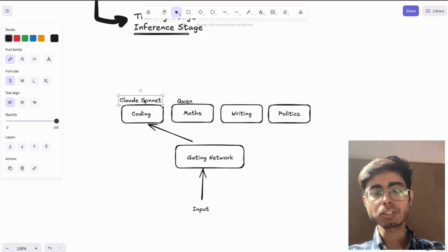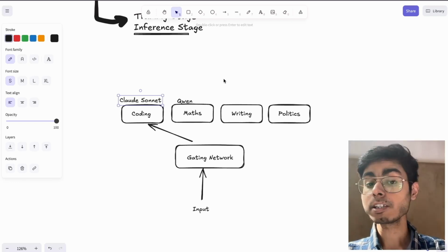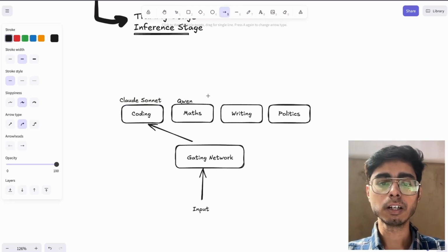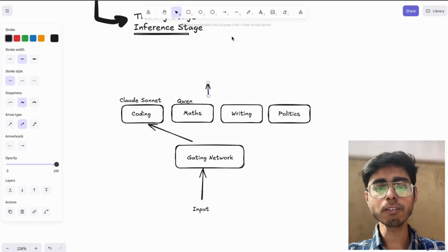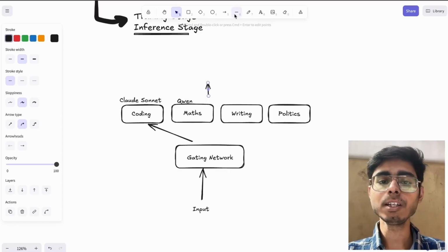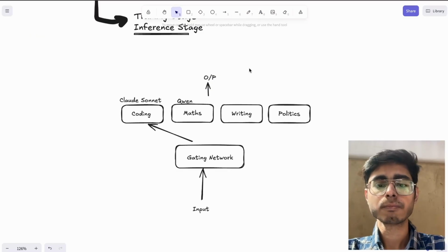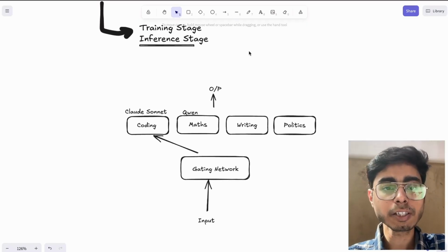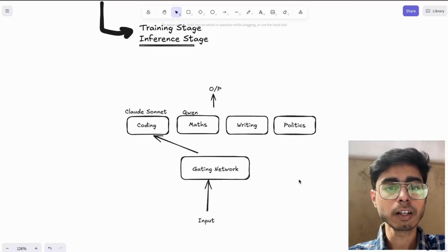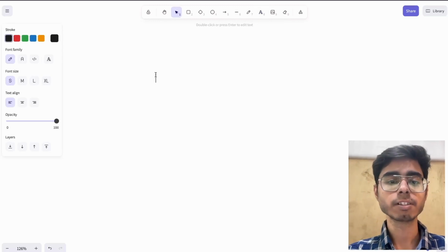So basically we have a mixture of experts, which are the models that are expert in various domains, and this gating network can route the request to the correct expert. And then finally we get the output, with the weights framed by the gating network itself. That's it, this is very simple. As the name defines, this is the mixture of experts at the inference stage. On the training stage, I'm not going into it, because that comes in when you're training the model. Okay, that's it.